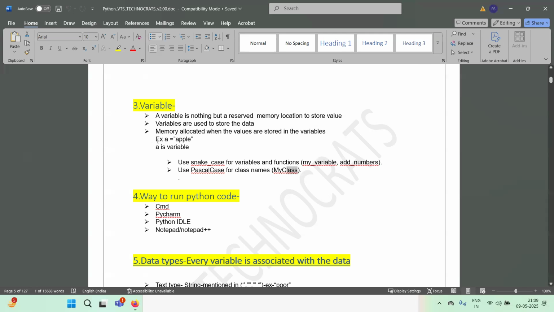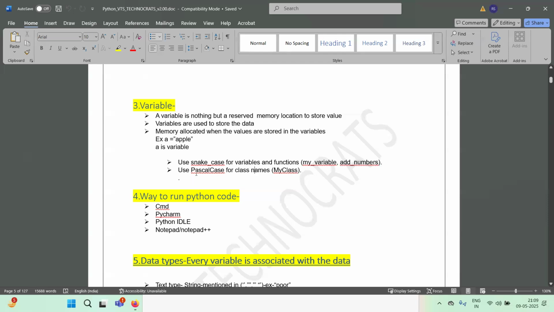So suppose a equals apple. So a is nothing but a variable, and memory is allocated when the values are stored in variables. And the naming convention for variables is snake case. That means the letters before the underscore will be small, that means lowercase, and after the underscore again it will be lowercase. Similarly like this. This is an example.